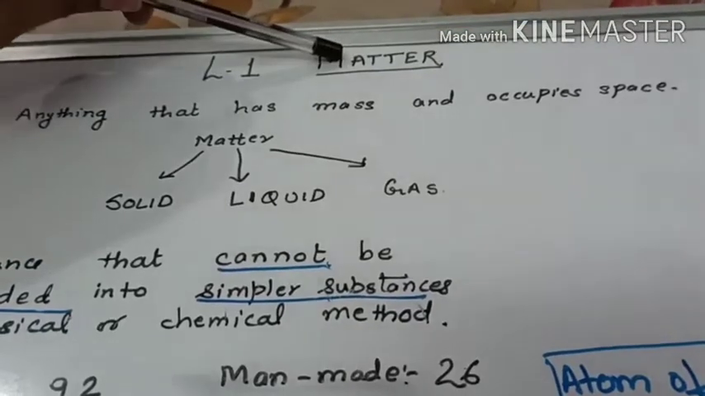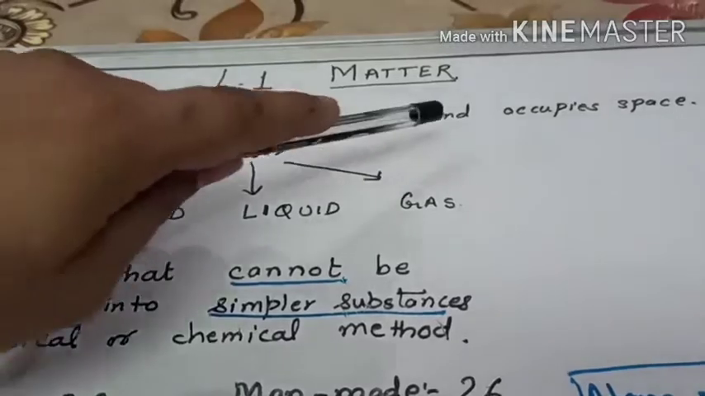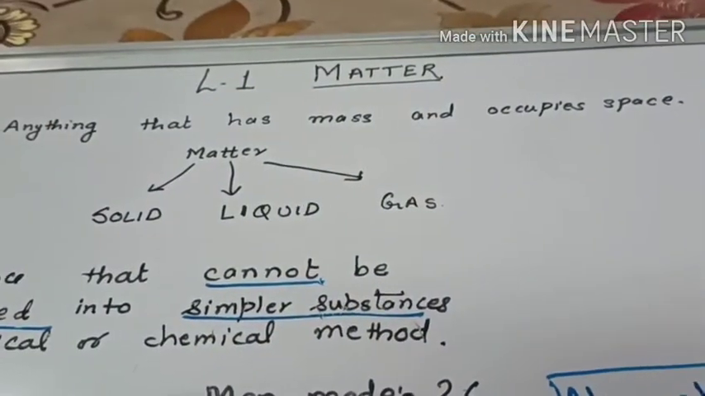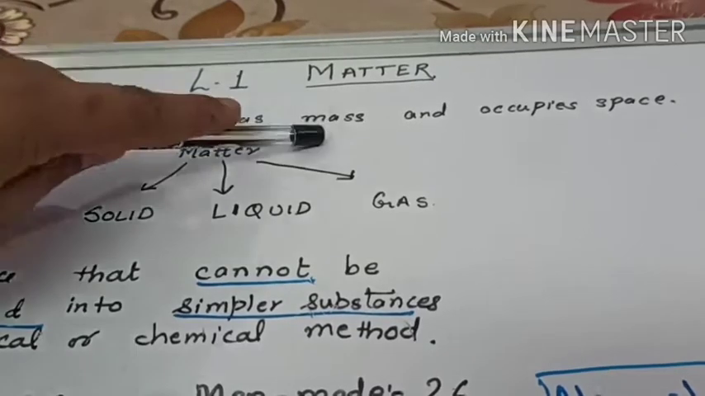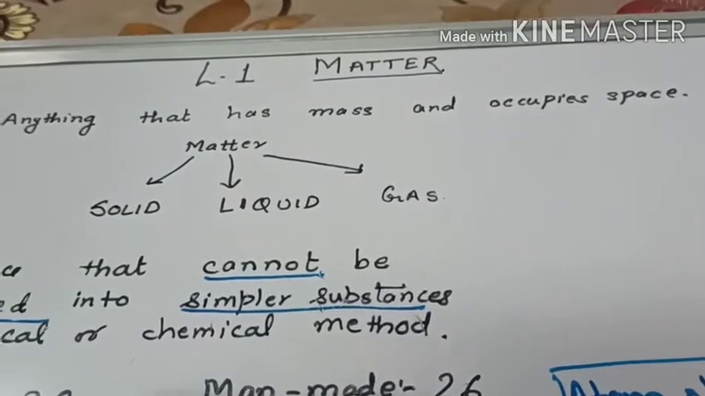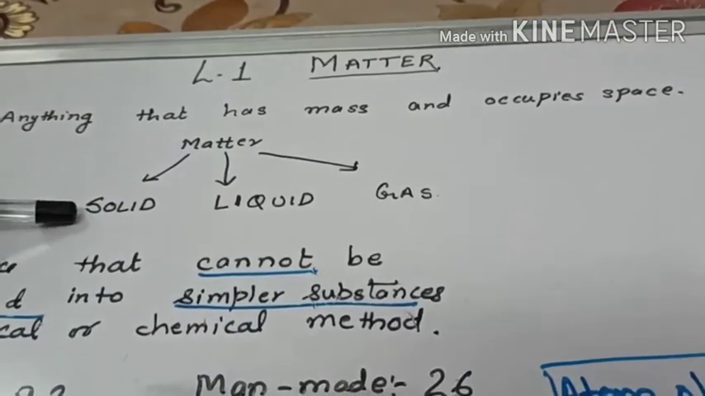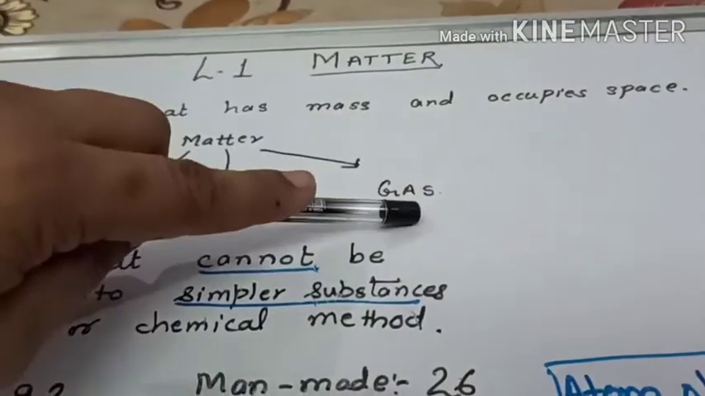Lesson 1, Matter. Matter is any object that has mass and occupies space. Suppose you take your book: it has mass and it occupies space also. So the book is matter. Matter exists in three forms: solid, liquid and gas.